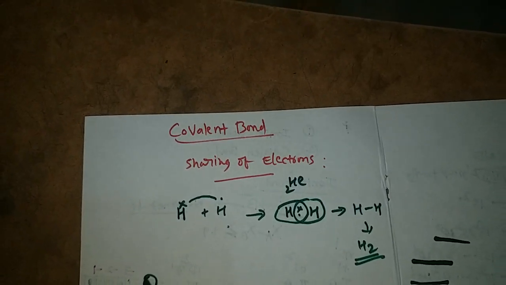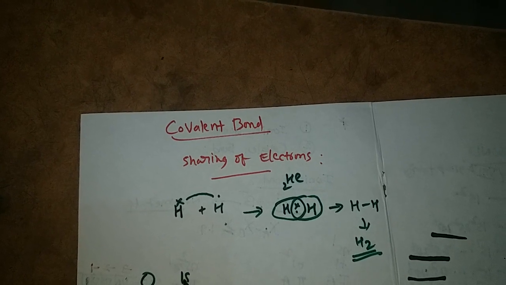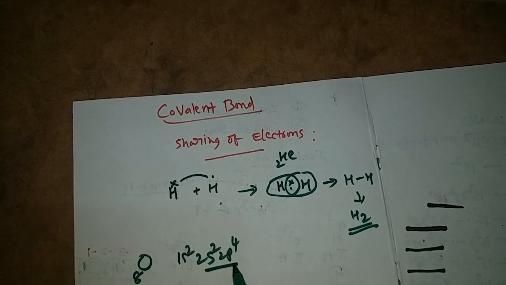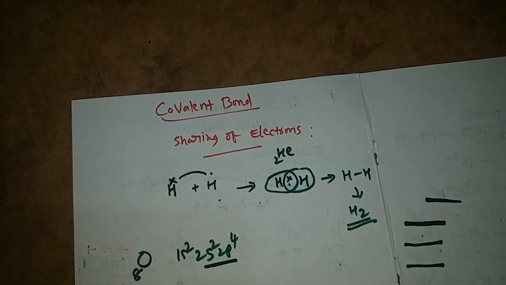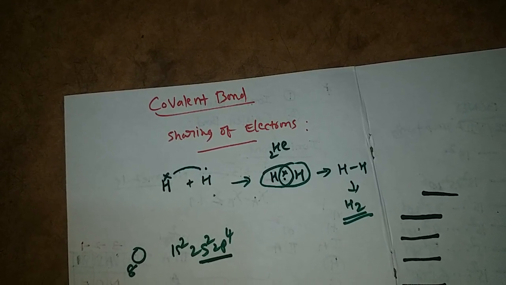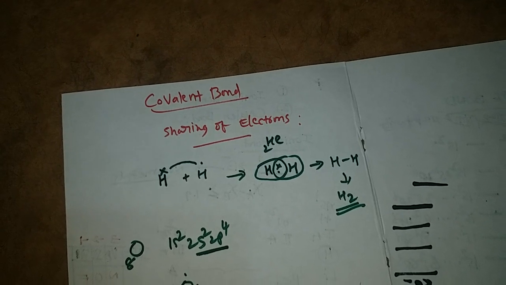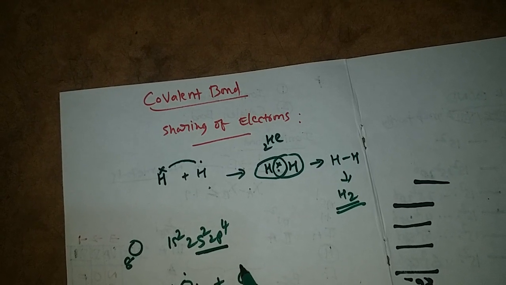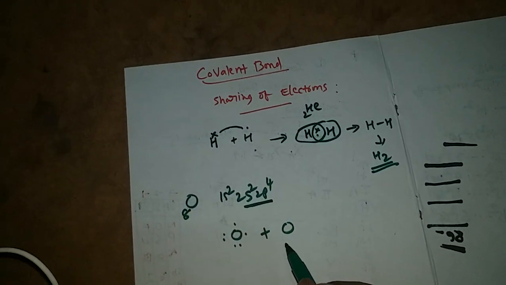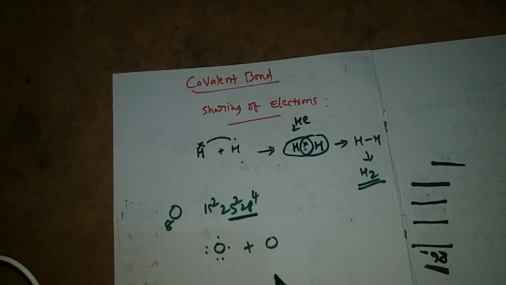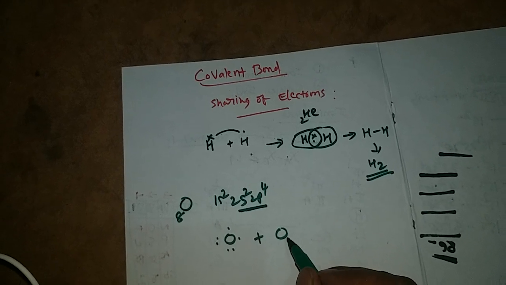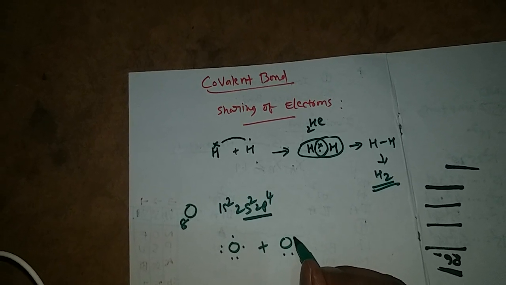Comes to oxygen. Oxygen atomic number is 8. Its electron configuration is 1s2, 2s2, 2p4. So it has 6 electrons in its valency shell. According to the Lewis dot structure, we can show it like this. We take another oxygen also. Here I am going to explain the formation of the oxygen molecule by covalent bond according to the Lewis and Kossel electronic theory of valency.